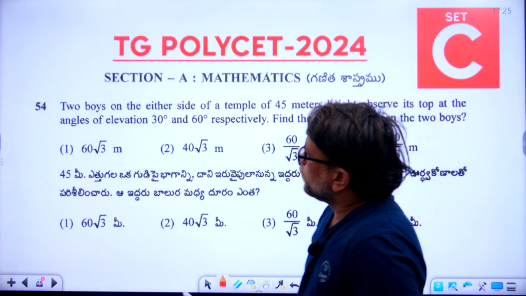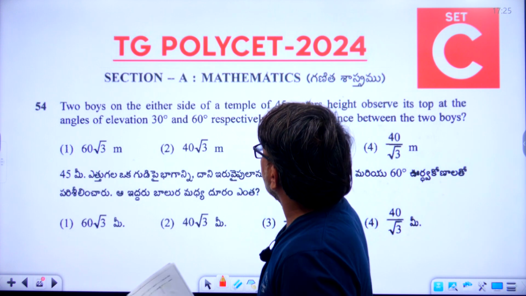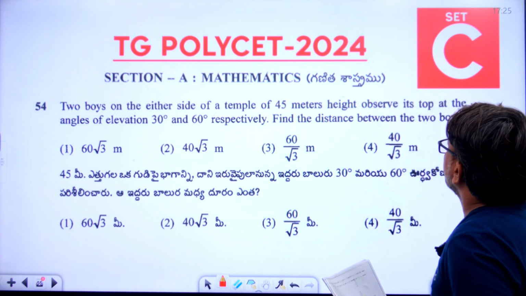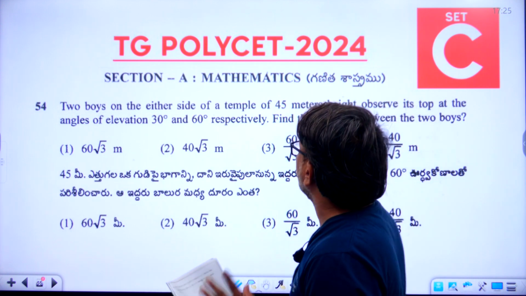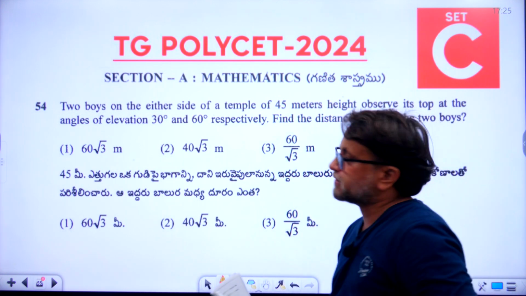Two boys on either side of a temple of 45 meters height observe its top at the angle of elevation 30 degrees and 60 degrees respectively. Find the distance between the two boys.